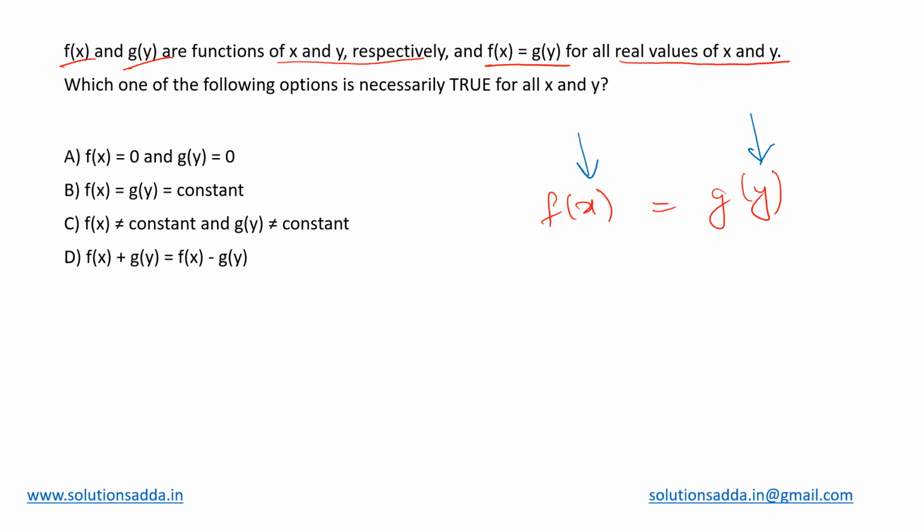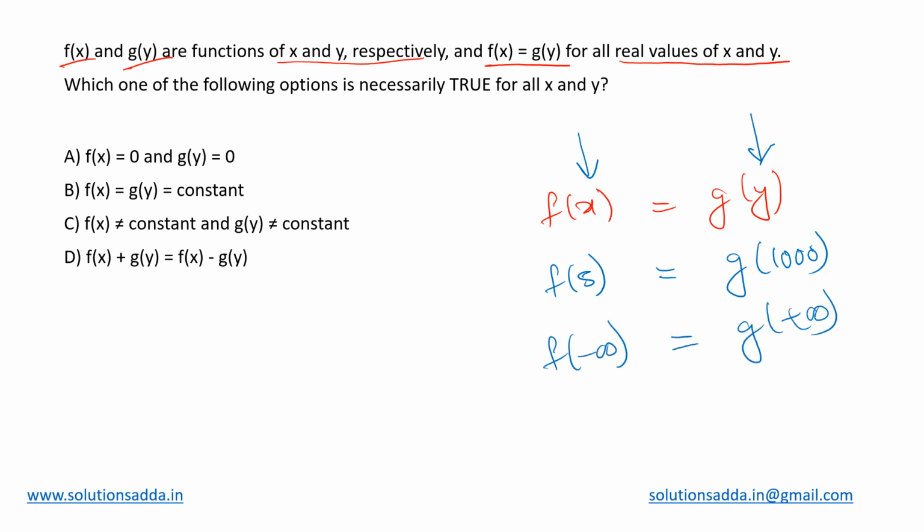value, which means if I take f of 5 and here I take g of 1000, they'll be same. If I'm taking f of minus infinity, g of plus infinity, they will again be same. Similarly, f of 0, g of 0 or anything, they will always be same. It is not necessary that we take the same parameter. Like here we had 0 and 0, need not. 5 and 1000, they are still same. So what is it implying? Whatever x I take, whatever y I take, they're always same.